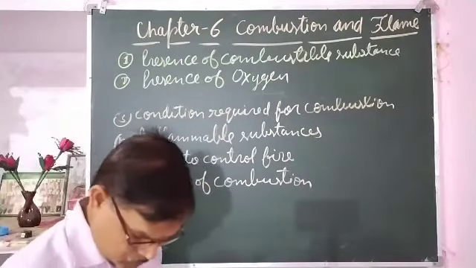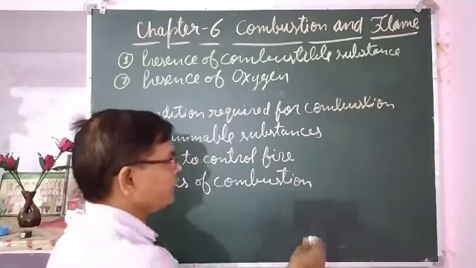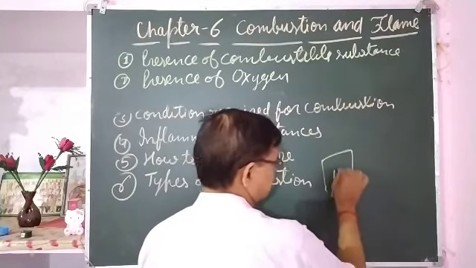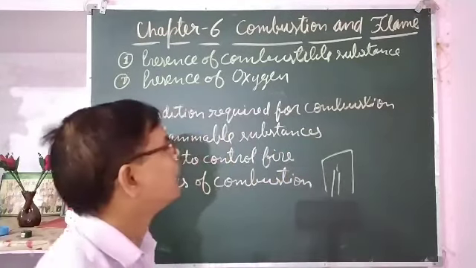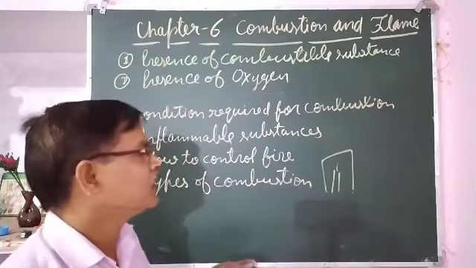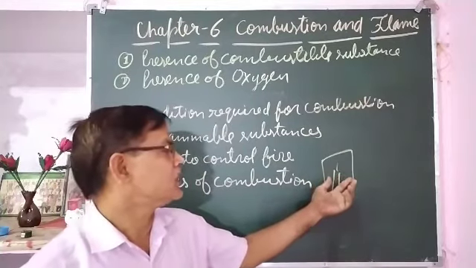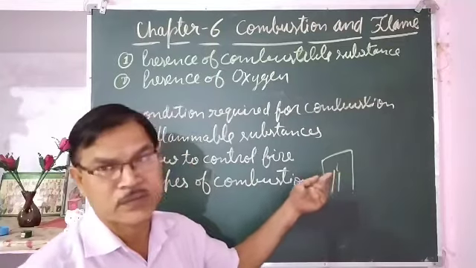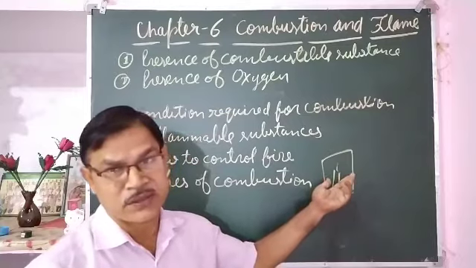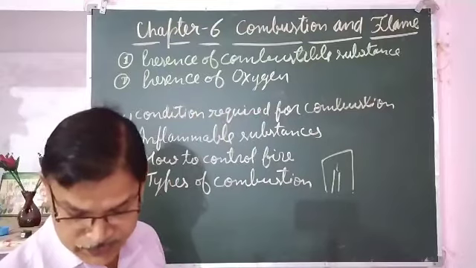One activity you may have done in earlier classes: when we burn a candle and cover it with something, it does not burn for long and goes out after some time. That is because the oxygen inside the container is consumed during burning of the candle, and when there is no oxygen inside the container, it goes out. So the presence of oxygen is necessary.